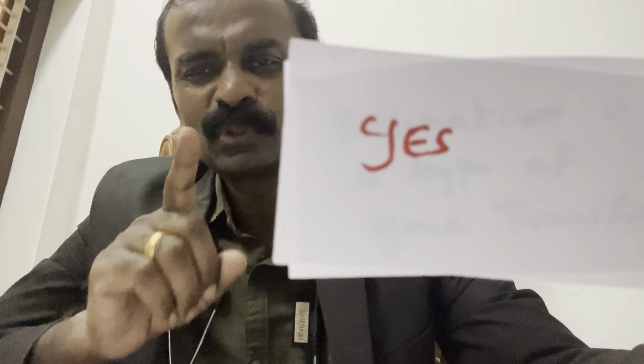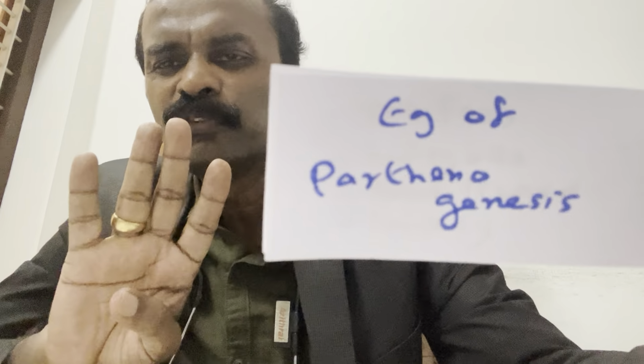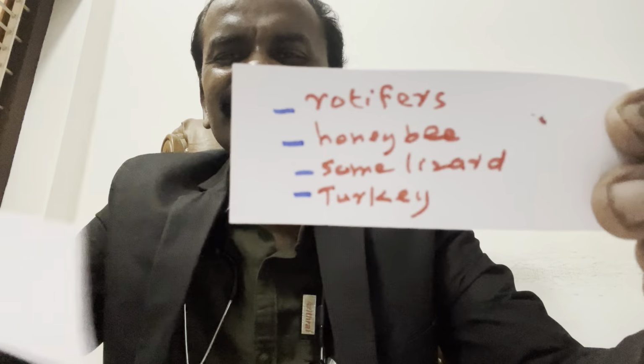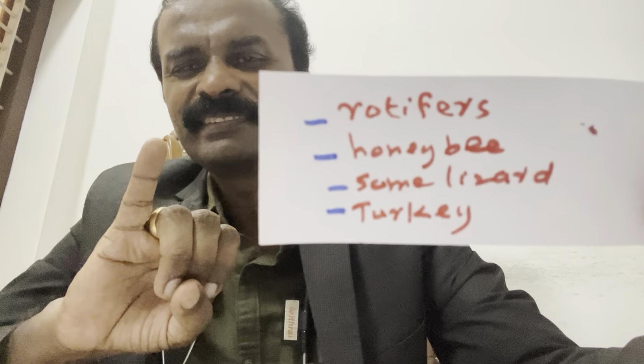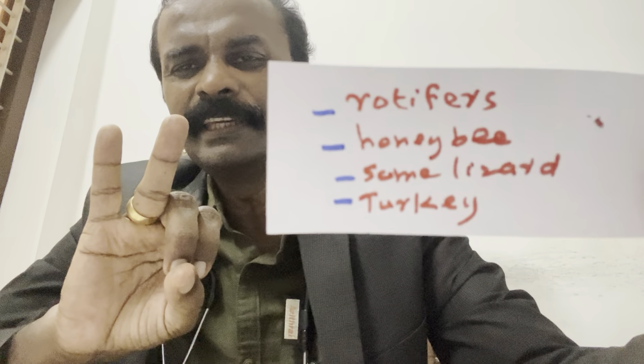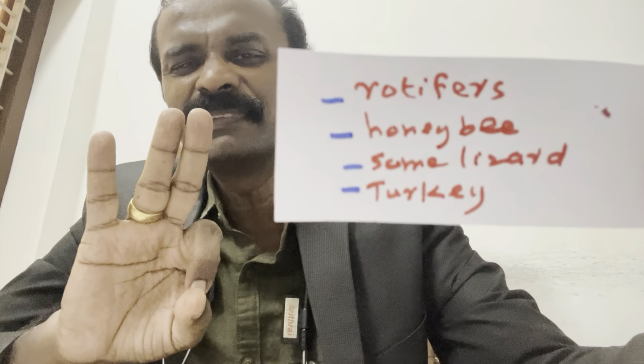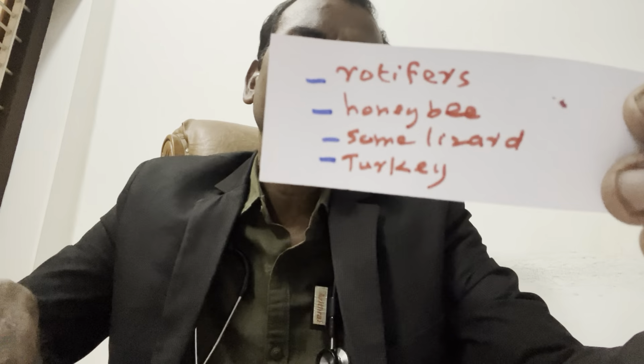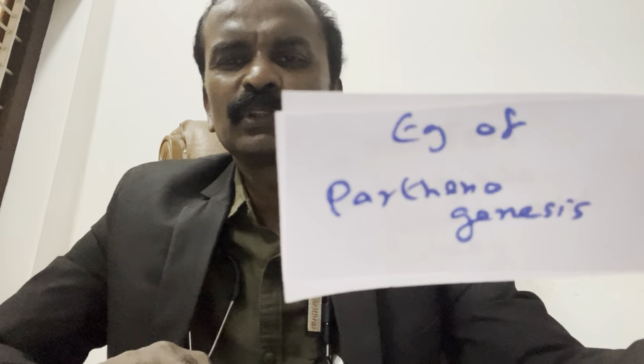It is a true statement. So can you tell me four examples of parthenogenesis? Rotifer, honeybee, some lizards, turkey. All these are examples of parthenogenesis. I made it very clear for you.